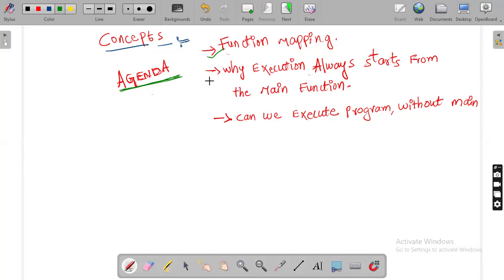In today's concept, we are going to discuss function mapping, why execution always starts from the main function, and can we execute a program without the main function. All these concepts we are going to discuss today. First, we'll discuss what is function mapping.